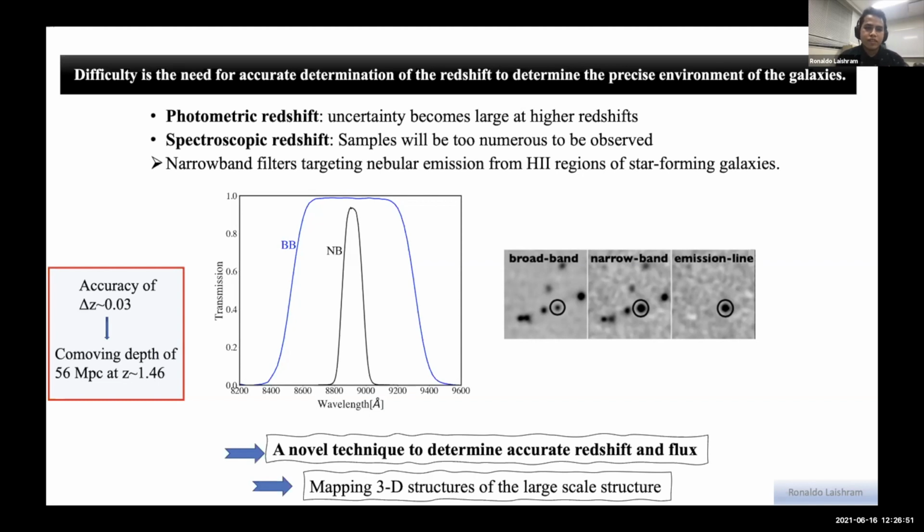One effective way is using narrowband filters, targeting the nebular emission from H-alpha of star forming galaxies, limiting the star formation rate with an accuracy of redshift range 0.03. But this is too uncertain to accurately determine the environment of galaxies, as this redshift range corresponds to a comoving depth of around 56 megaparsec at redshift 1.46. So in order to circumvent this problem, we employ a unique and novel technique to determine accurate redshift and flux, which helps us to map the 3D structure of the large scale structures.